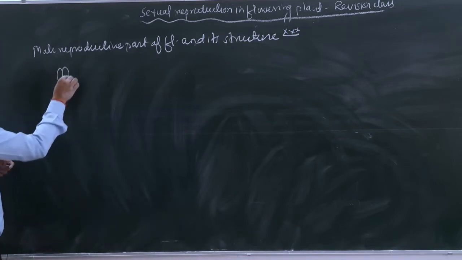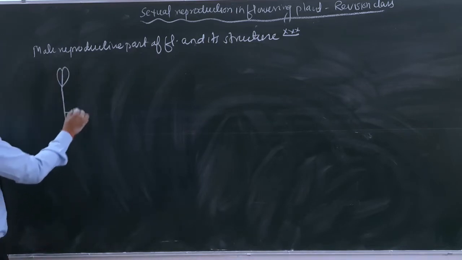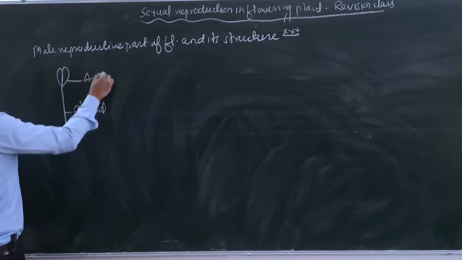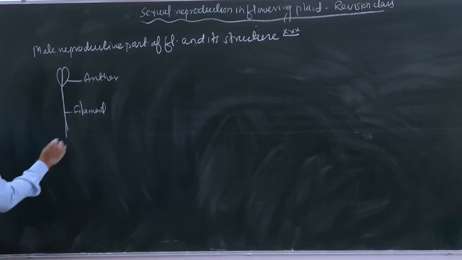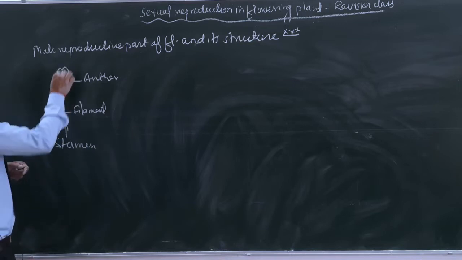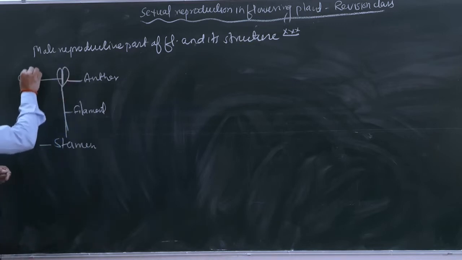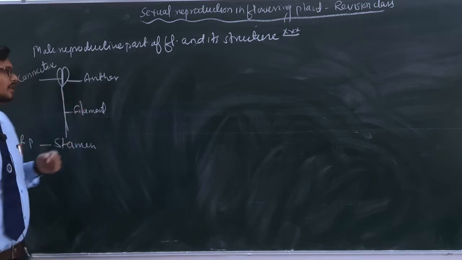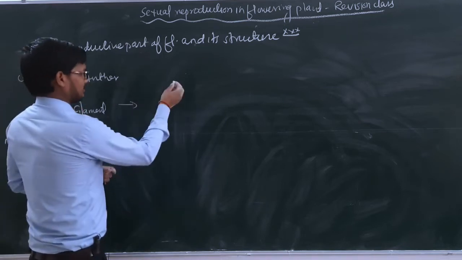Here these are the filament. We earlier discussed these are the anther, and these two collectively are known as stamen, and stamen is the male reproductive part. And here there is a sterile tissue known as connective, and you can see from here that anther is bilobed.